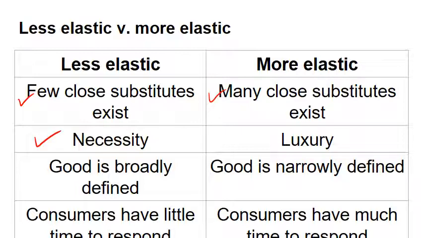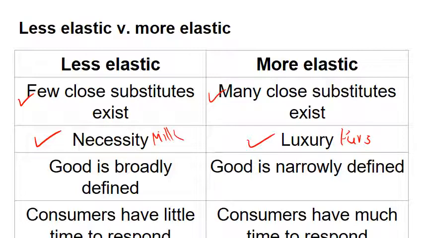Goods that are necessities tend to be less elastic. Goods that are luxuries tend to have more elastic demands. Think about it. If you need something, it's hard to move away from it. If it's a luxury, you can do without it, and doing without is always a possible substitute for the product. The demand for milk, for example, is less elastic than the demand for furs. Milk is a necessity. Furs are generally viewed as a luxury.